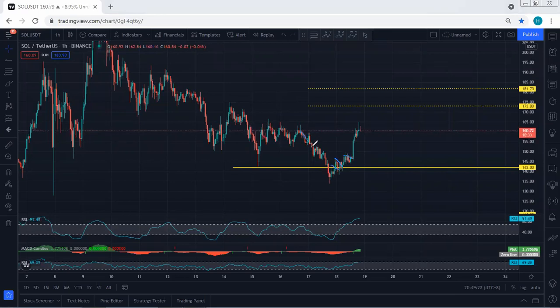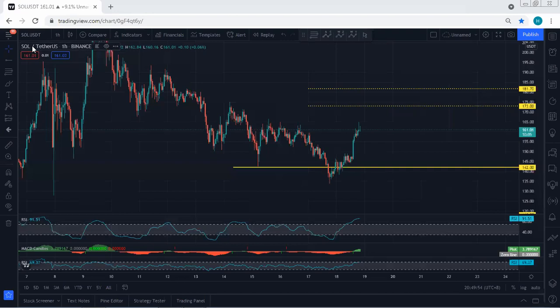That's why I mentioned if the price couldn't break 142, if the price dropped and there was no confirmation for the breakout of 142, any reversal from there, we can take the trade. And for those traders who got the trade from here, at least move your stop loss to break even, because we want to see whether the price can break 165 or not. If there is a breakout of 165, we're looking for 173 followed by 181.7. Most important, if we're looking for the buy, we need to see the breakout of this zone.